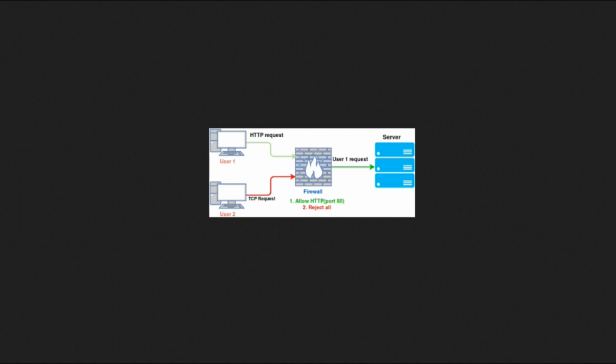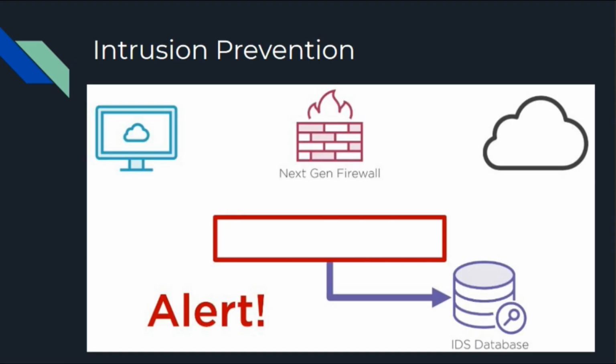So here is one example. We have one server and user one is trying to access the web server on HTTP protocol, but the second user is trying to access the web server using telnet on port 80, so its request is going to be blocked. Now let's talk about intrusion prevention, IPS and IDS: intrusion prevention system and intrusion detection system.